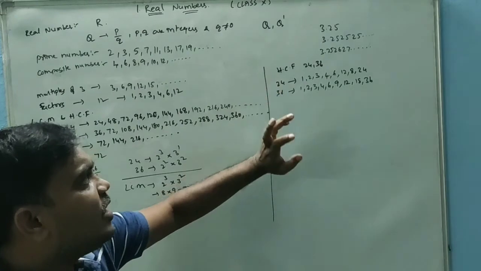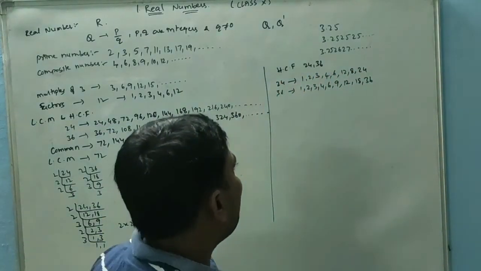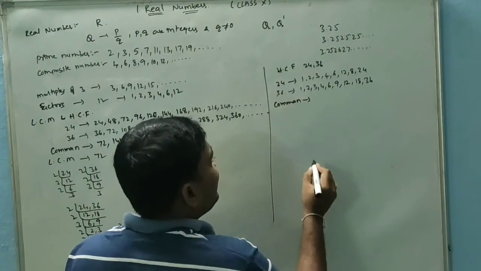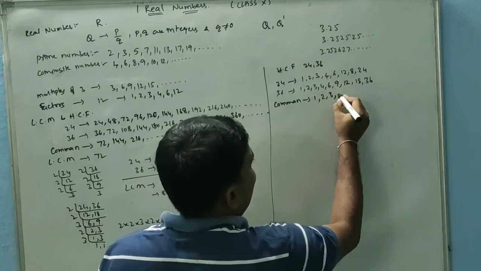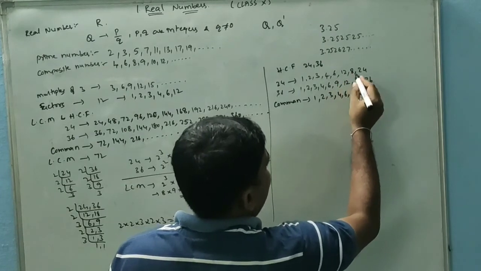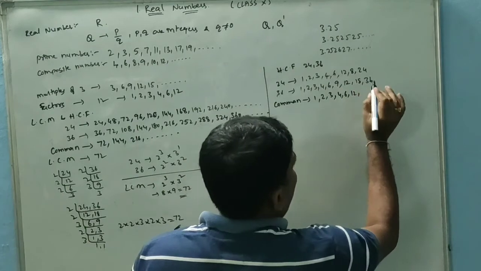So these are the factors of 24 and 36. Common factors I want to take: 1, 2, 3, 4, 6, next no 8, no 9, 12. That's it.